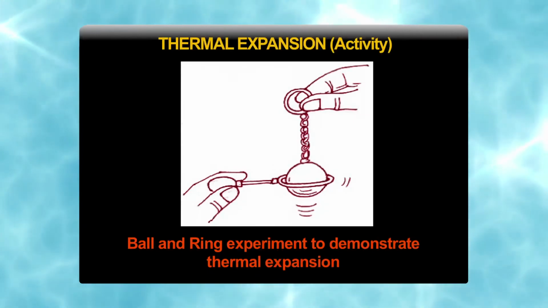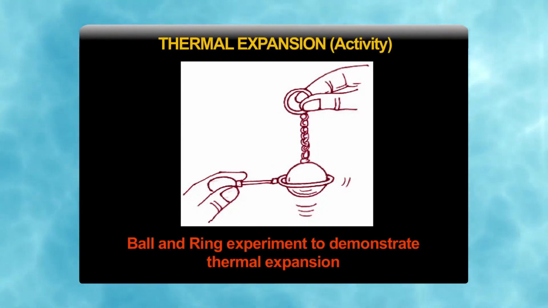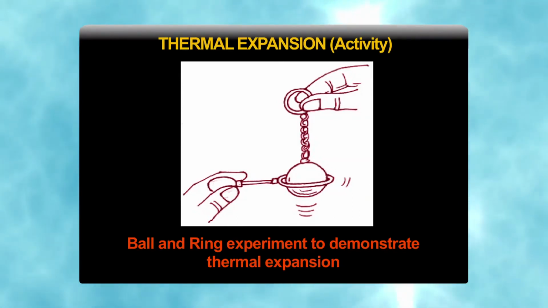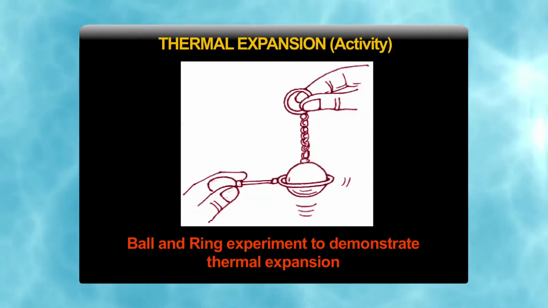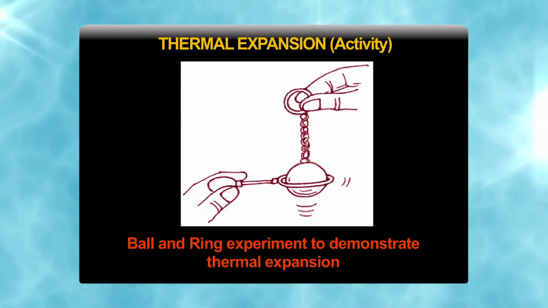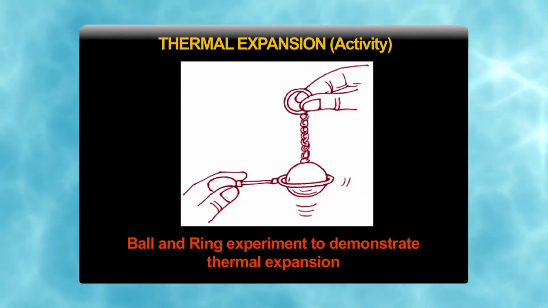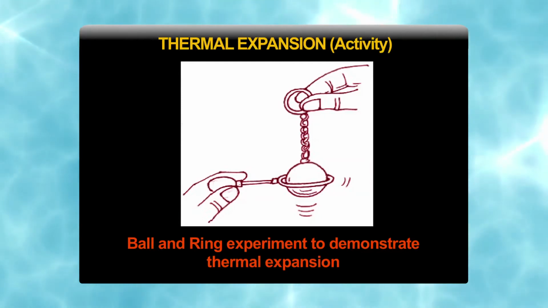Now, we discuss thermal expansion. So, there is an activity. You can see, we take a metallic ring fitted with a handle and a sphere of some metal fitted with a chain, such that the sphere just passes through the ring. Now, we heat the sphere in steam for some time and place it over the ring. Does it pass through the ring now? It does not, because the size of the sphere has increased on heating. In fact, every material except water, which contracts on heating between 0 to 4 degree centigrade, expands on heating.